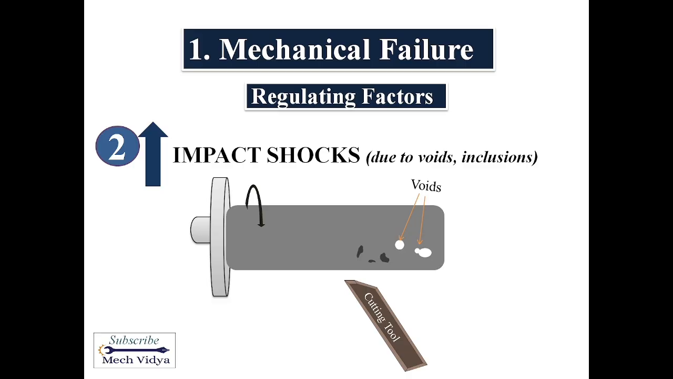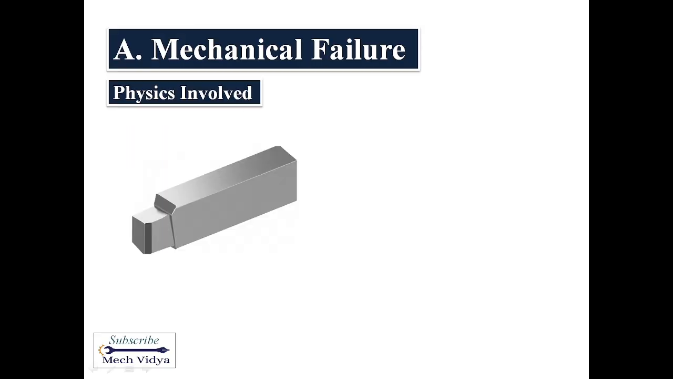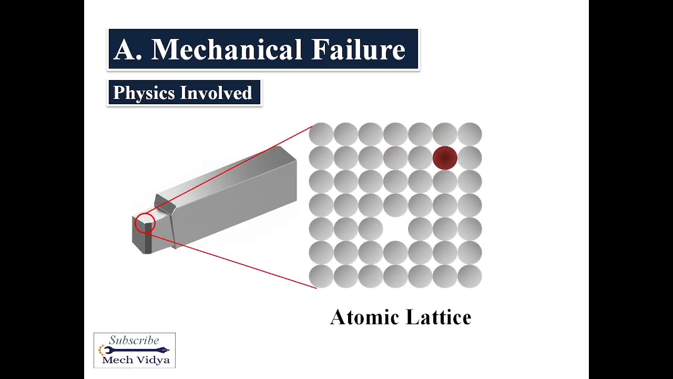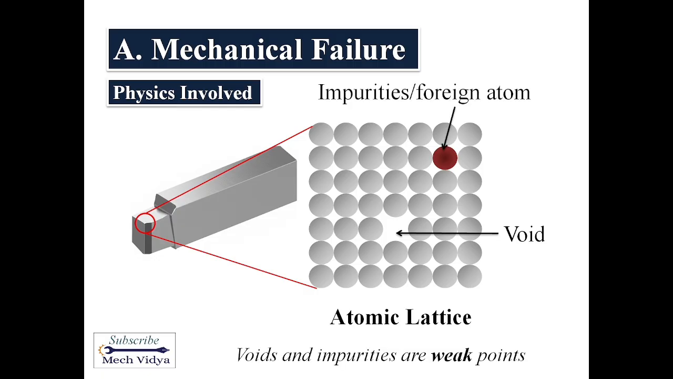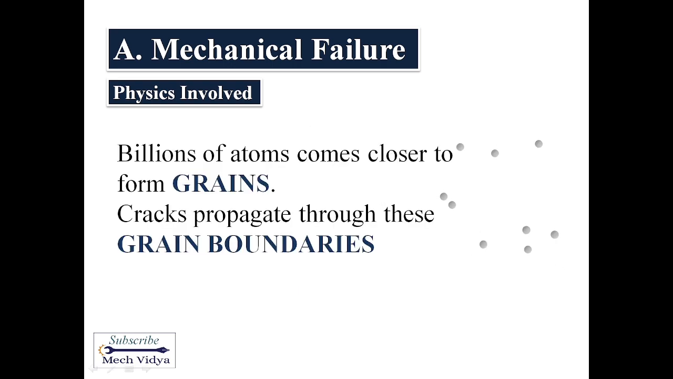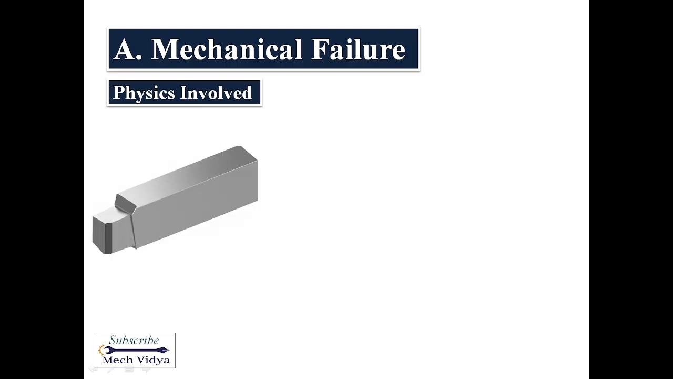Let us now try to understand the physics behind the mechanical failure. If we zoom in on the cutting edge, we can find there are so many atoms arranged in a crystalline structure. We have already studied these in material science. In between this lattice, there may be voids and some foreign impurities. These voids and foreign particles are the weak points of the entire lattice. Now we know millions of atoms come closer to form grains. This is one grain. Now what happens is that cracks propagate through the grain boundaries.